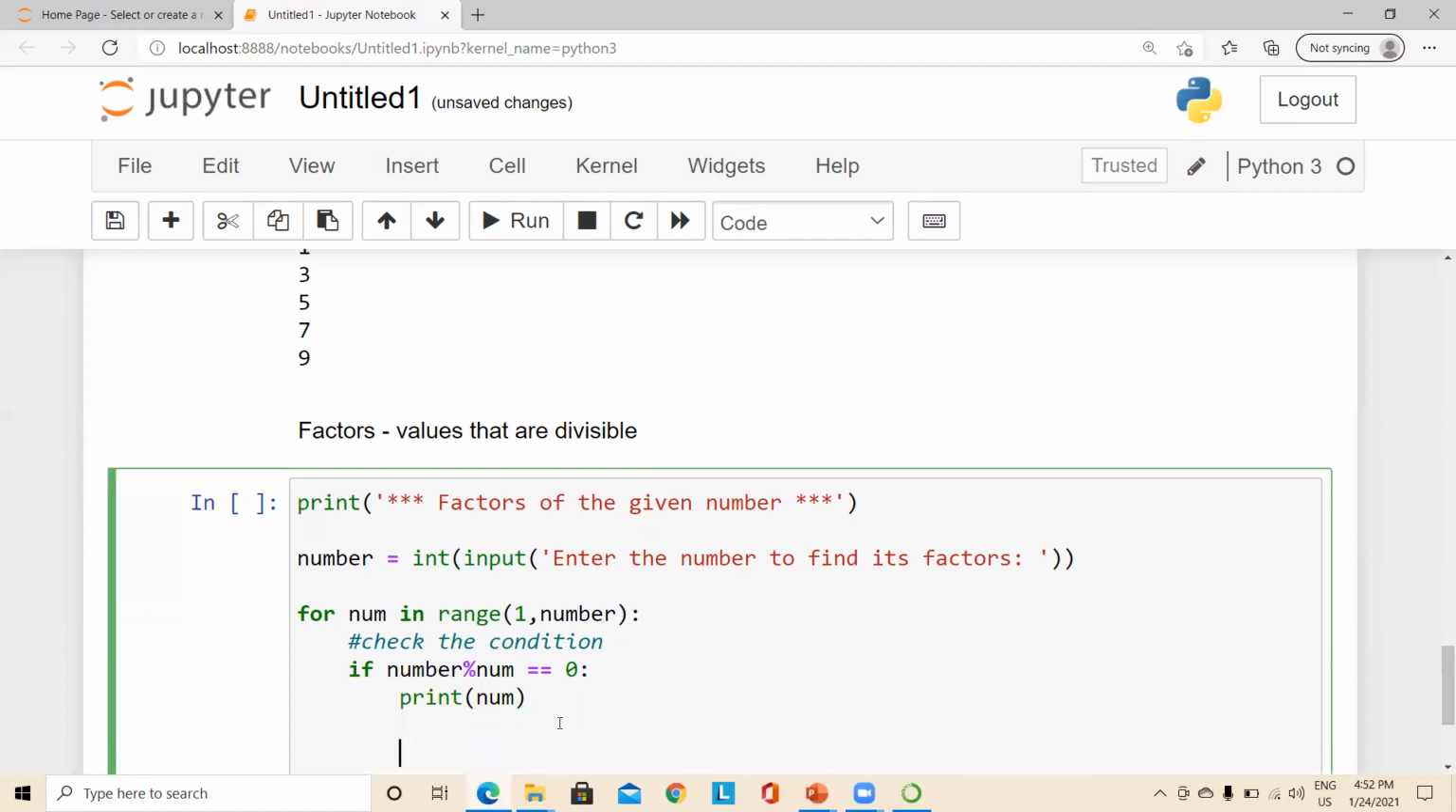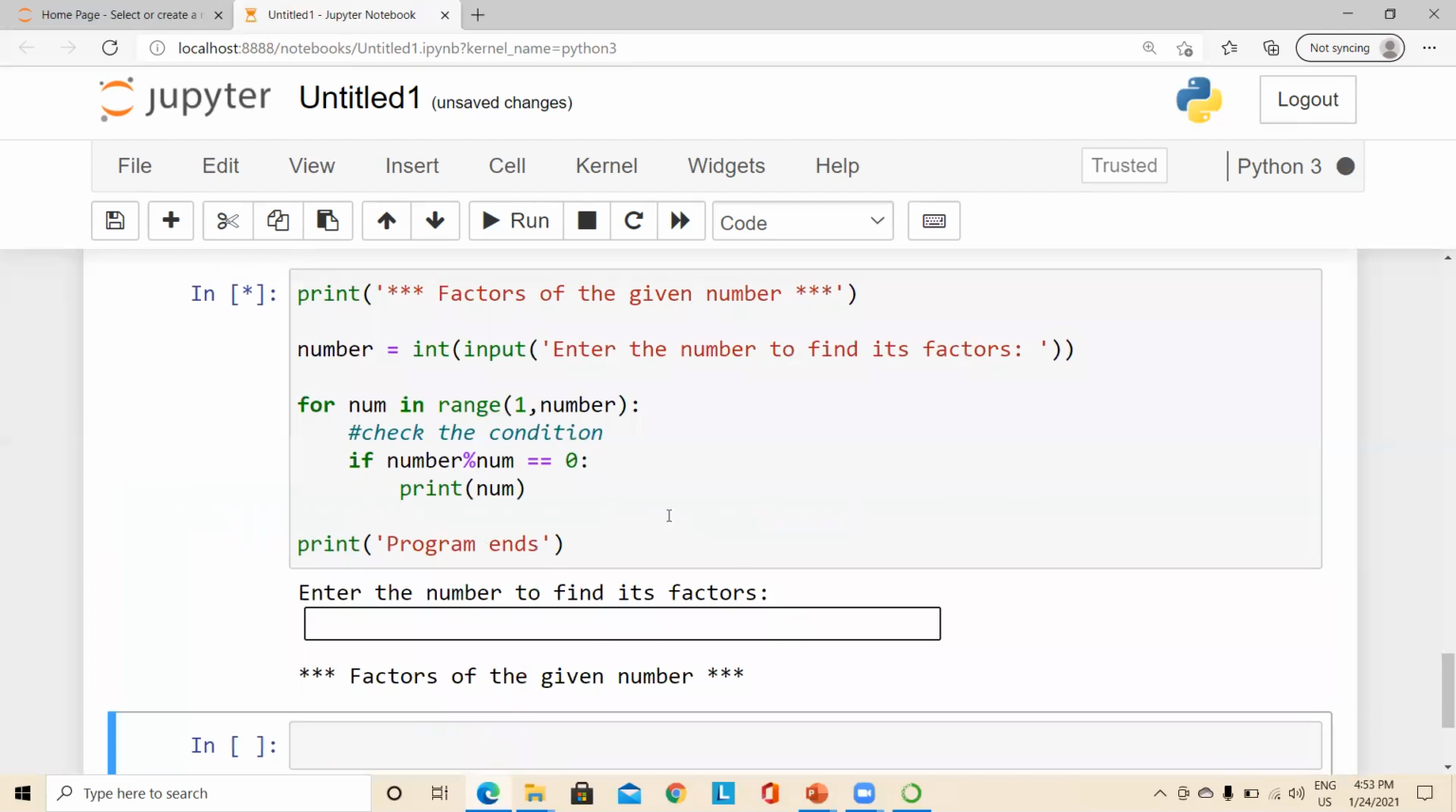So after this, let us use another print statement just to say that our program ends. So we shall execute this and see. So I'm going to give the input as 6, and the factors of 6 should be 1, 2, and 3. So let us check whether we are getting these values.